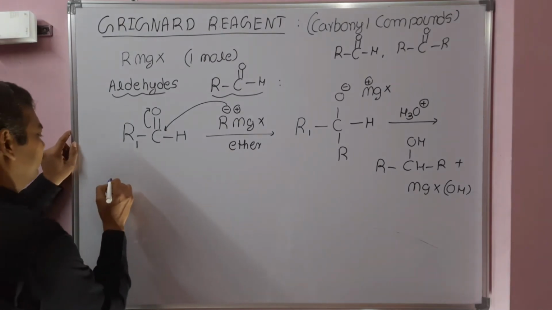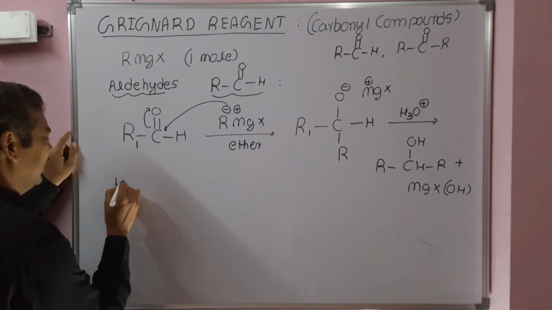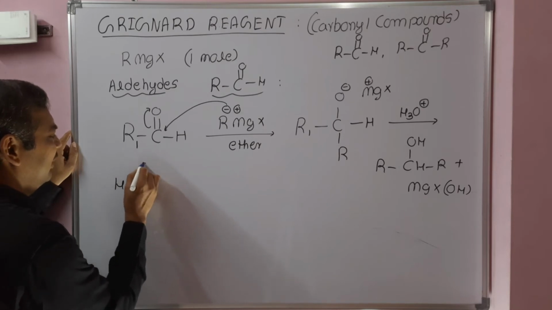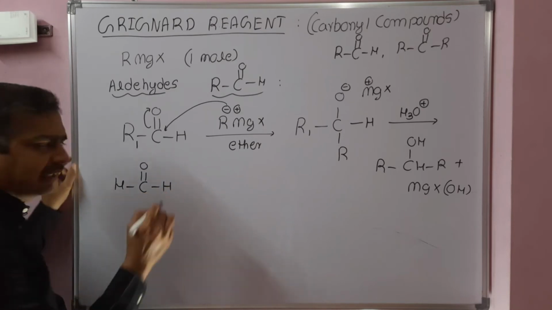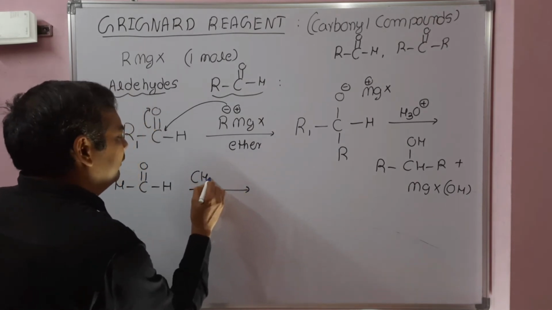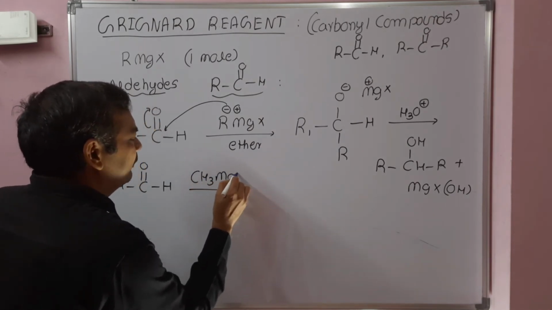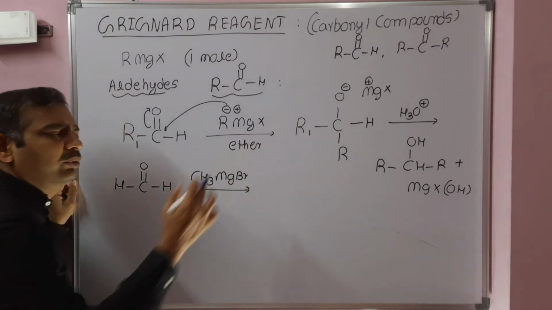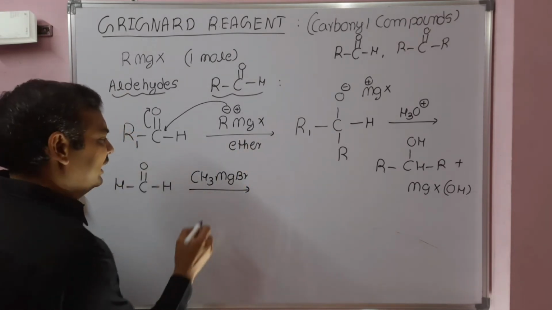For example, formaldehyde. We will write directly; for every example, the mechanism is not required. When formaldehyde reacts with methyl magnesium bromide, write the product obtained. No need to write the mechanism in every case.